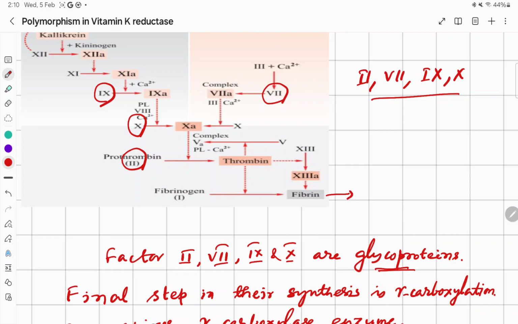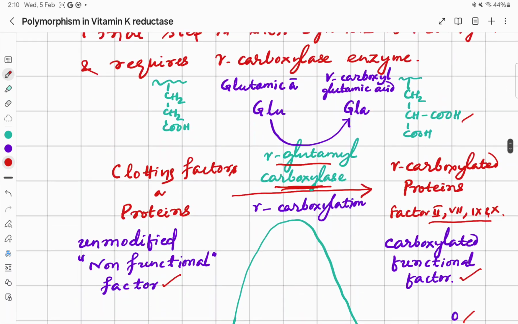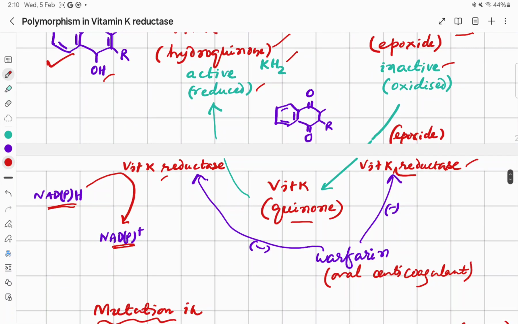So fibrin causes the blood clot or coagulation, and because there will be no synthesis of these four essential factors 2, 7, 9 and 10, there will be the anticoagulant effect of warfarin. So vitamin K acts as a coagulant, and warfarin is the oral anticoagulant.